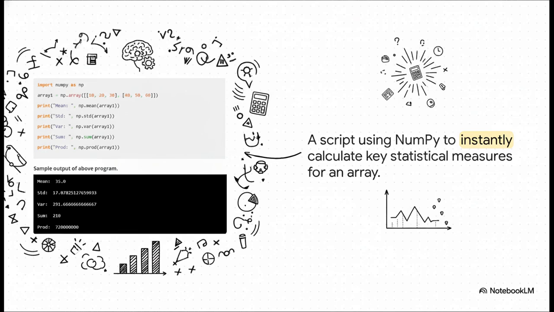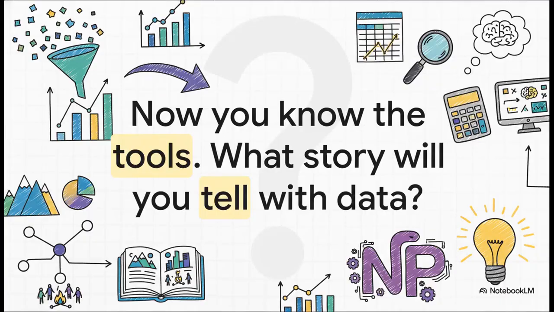And boom, this is the power of Numpy in action. Just look at this code. We create an array of numbers, and then, with one simple command for each, we calculate the mean, standard deviation, variance, you name it. All of that complex math is boiled down to one easy-to-read line of code. Now that is efficiency.